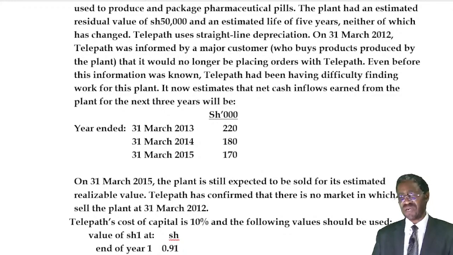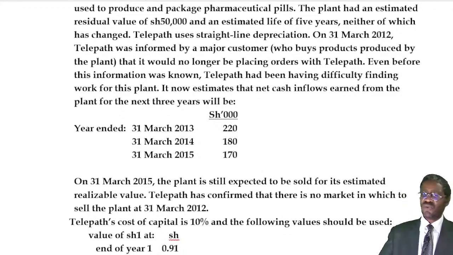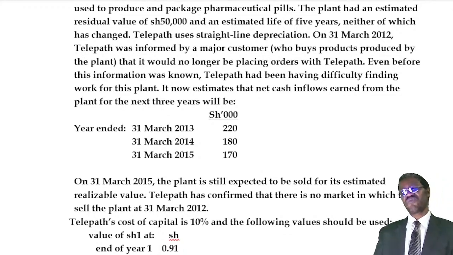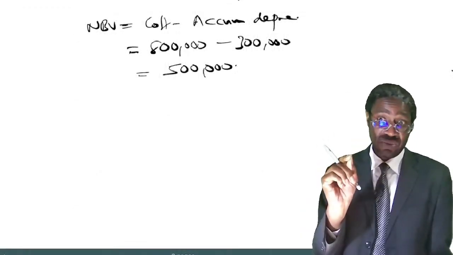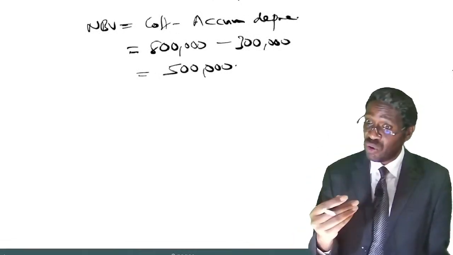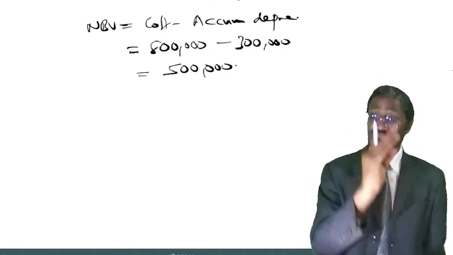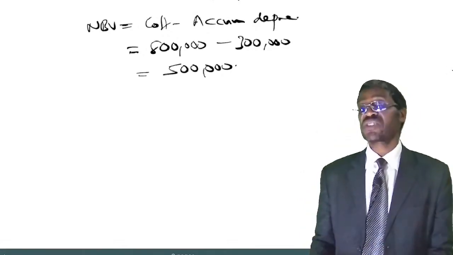Telpath has confirmed that there is no market in which to sell the plant as of 31st of March 2012. So because they can't sell the plant, it has no net realizable value. So we are only left to calculate what we're calling the value in use. Then we assume the net realizable value is 0. We pick whichever of the two is higher.